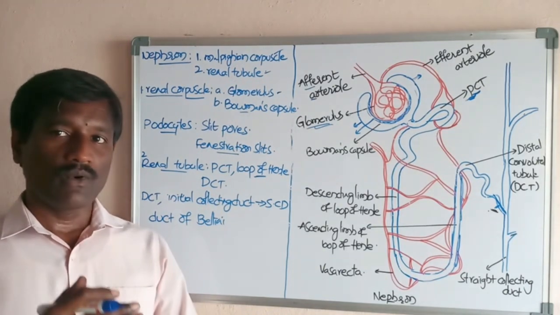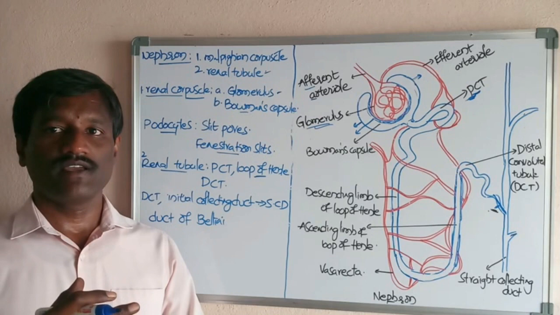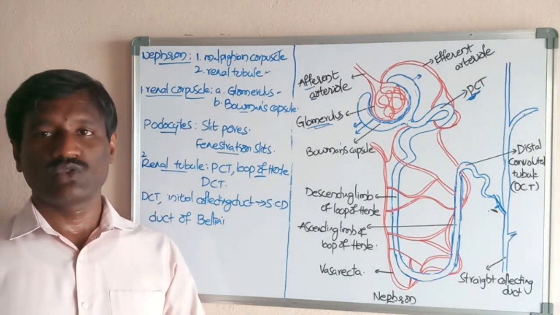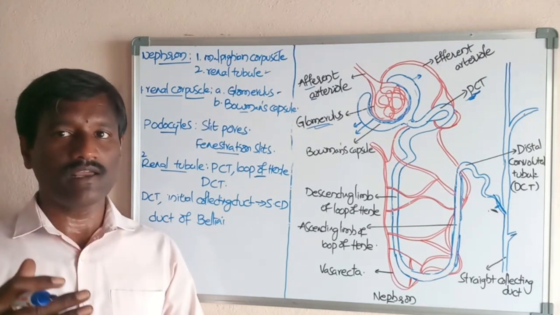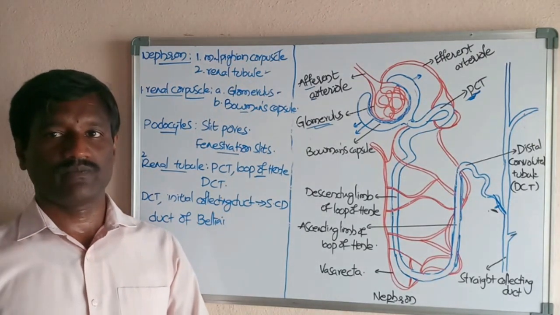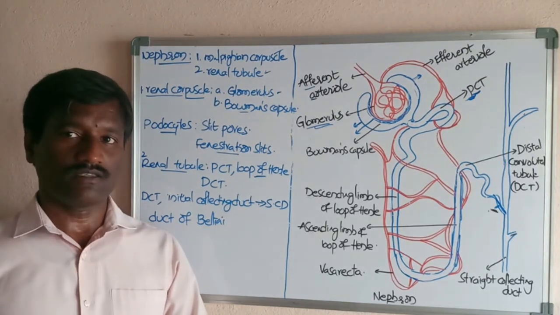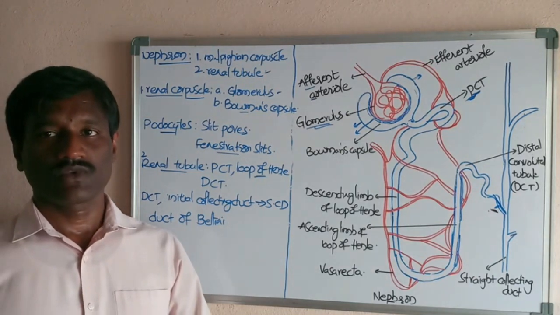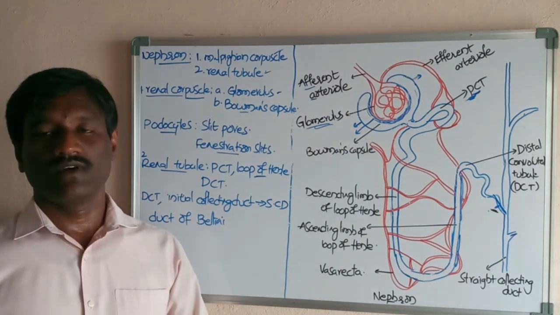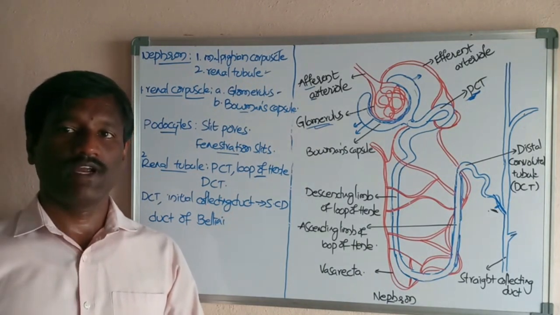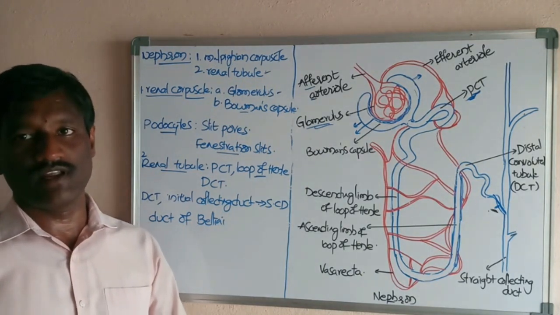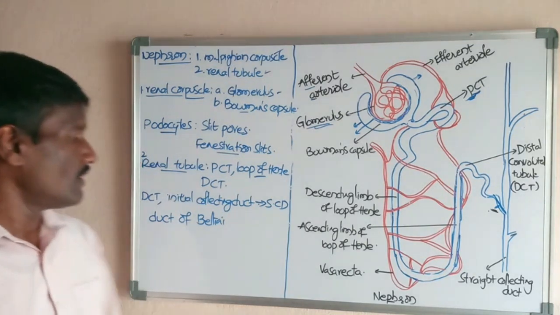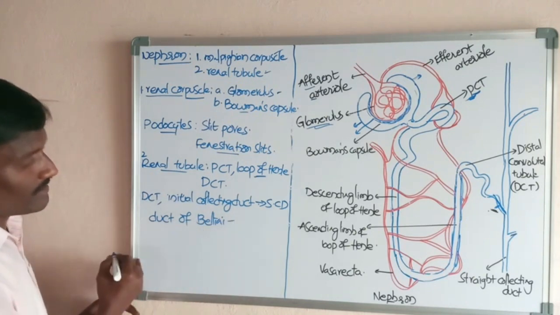The duct of Bellini opens into the pelvis region of the kidney through the tip of the renal papillae and renal calyces, discharging the fluid content present in the duct. The Bellini duct supplies into the pelvis region of the kidney, and later it enters the ureter. Okay, this is about the duct of Bellini.